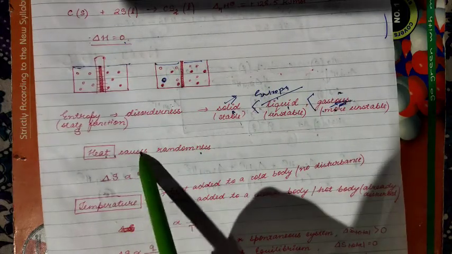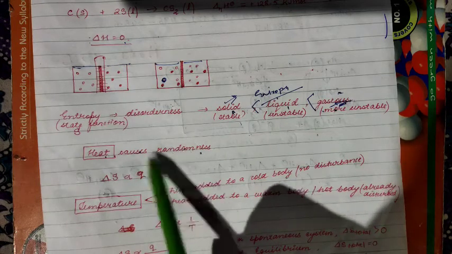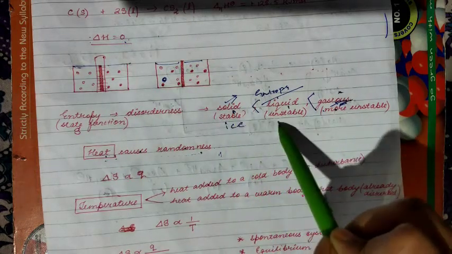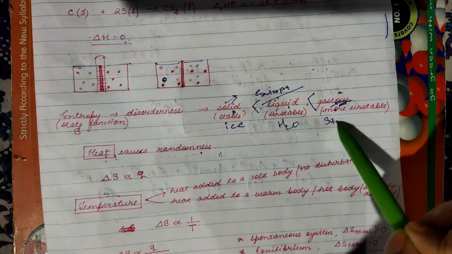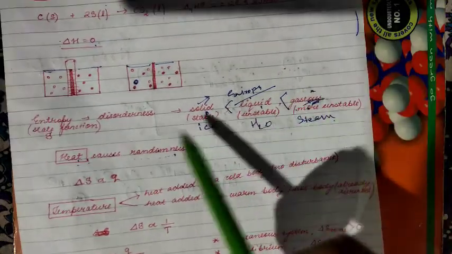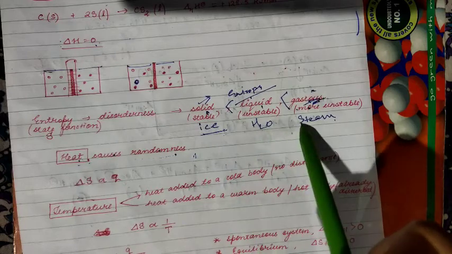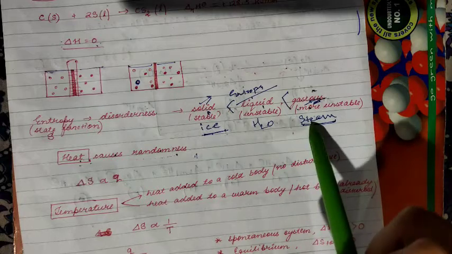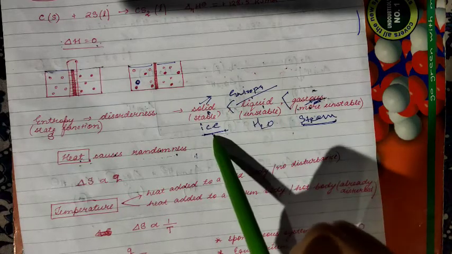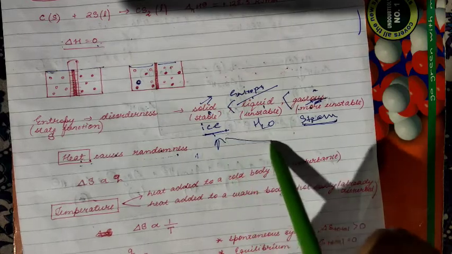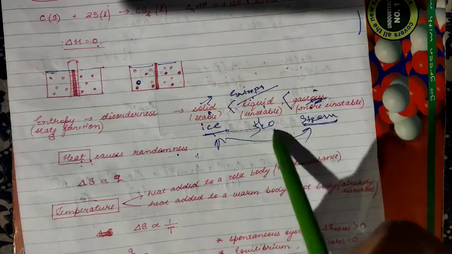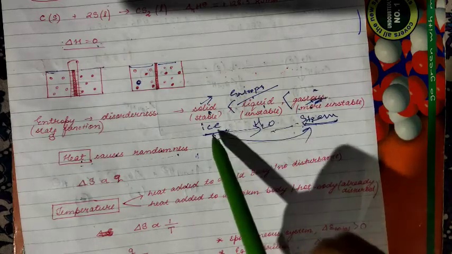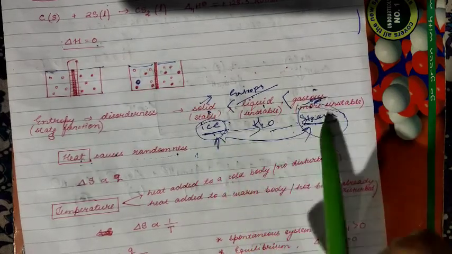Next, heat causes randomness, which means heat is one of the causes of entropy. How? In very simple terms, there is ice, water, and steam, water vapor. You know already that steam has higher entropy than ice because this is solid and this is gas. Clear? Now, when you heat the ice, it will be converted to steam via water. First of all it will be converted to water, then steam. We are taking the extreme ones here, ice and steam.